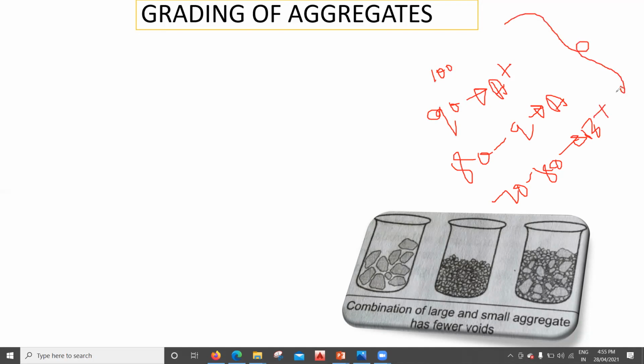In the same way, in the civil engineering field, whenever we want to prepare concrete, we also have to do the grading of aggregates. So you can see it here. Here I have taken three different containers. In the first container, whatever aggregate I have put, it's of a single size, right? So what will happen, you will have more voids in this. There's only one single size of aggregate. Let us say it is of 40 size, okay?